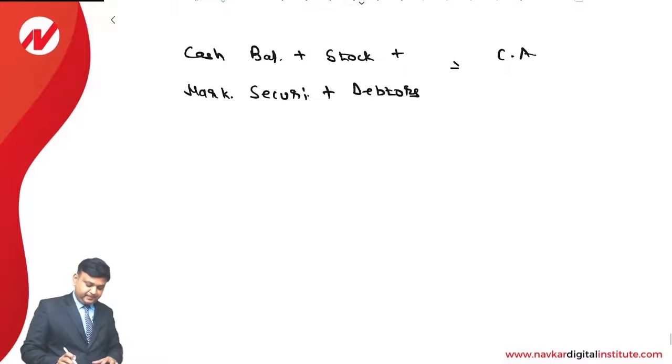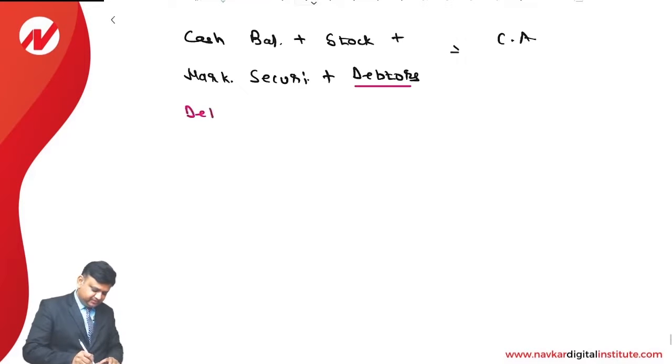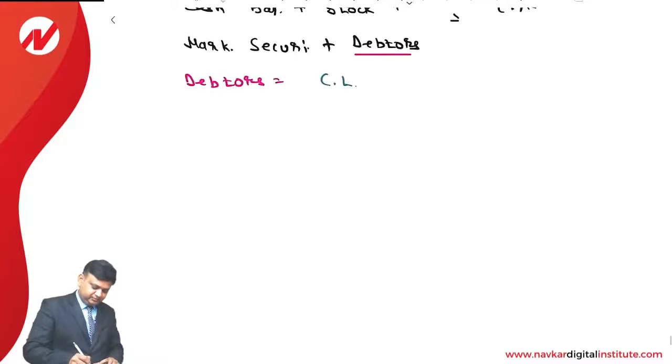Fine. Now basically we are required to make the computation of the debtors. So keeping debtors on this side, all other things will be transferred on the opposite side. So the debtors is equal to, what is the value of the current assets? It is current liabilities into 2. Why? Because the current ratio is 2. So we can write it like this: current liabilities into current ratio.